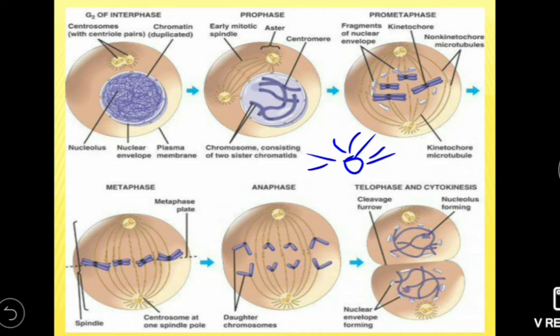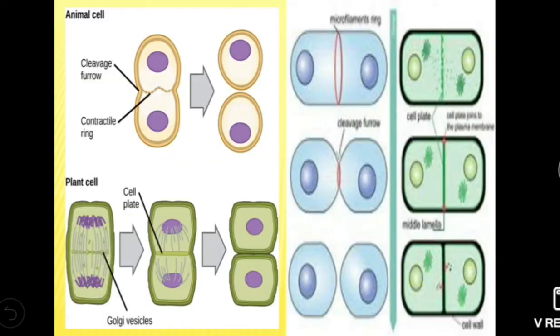Here the aster is formed, then furrowing occurs: cytokinesis by furrowing. In plant cell there is no furrowing; there is cell plate formation. Mitosis occurs during growth and replacement in animal cell, while in plant cell it occurs in the growing tip and side for increasing girth. The difference between cytokinesis of plant cell and animal cell is shown.